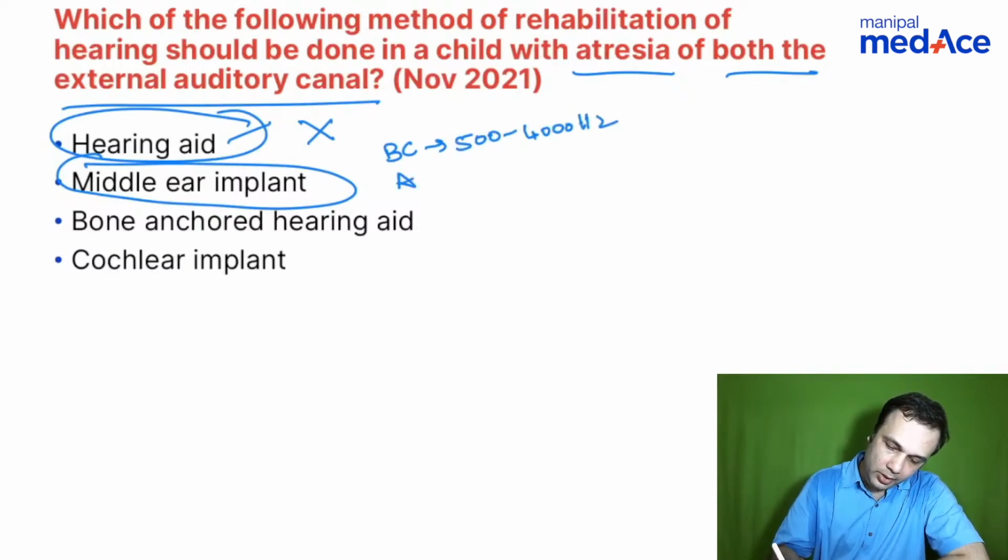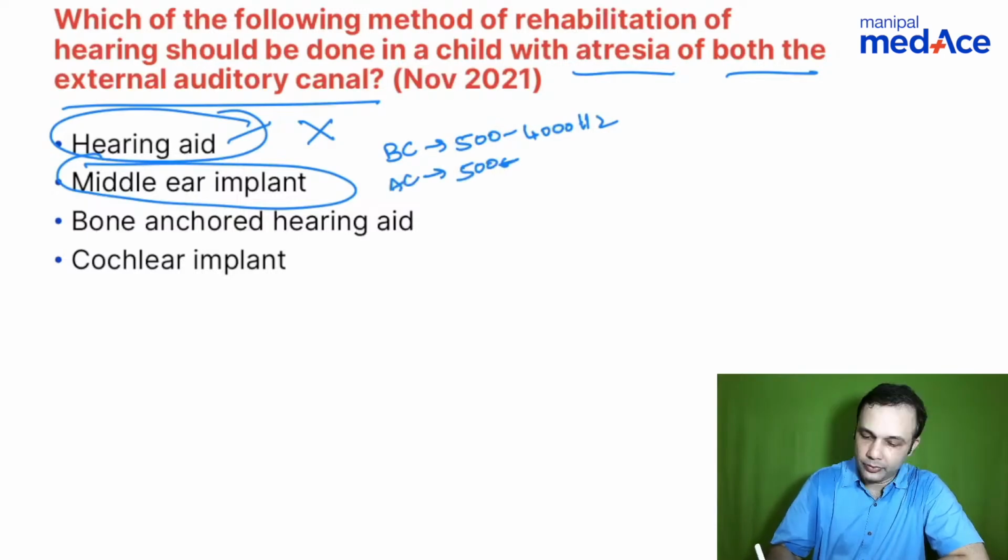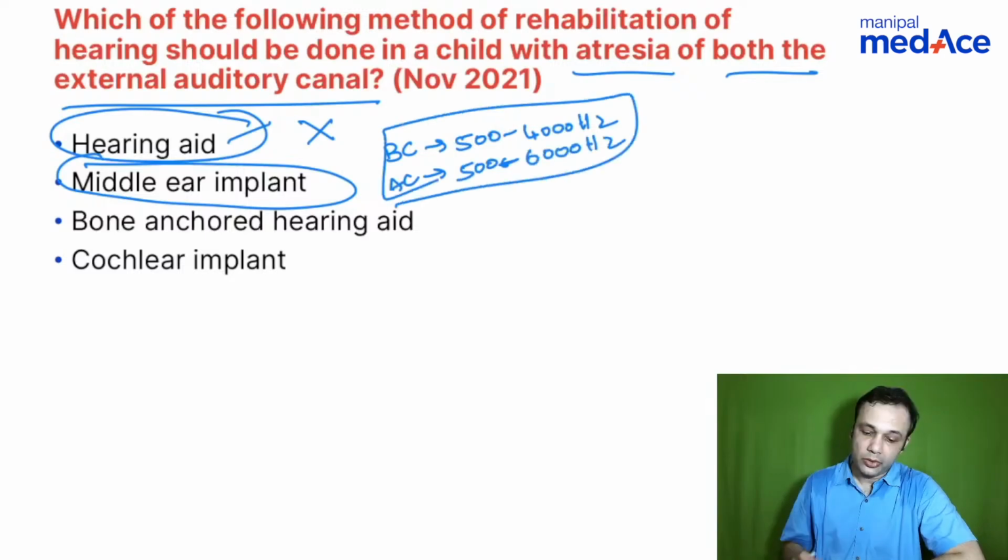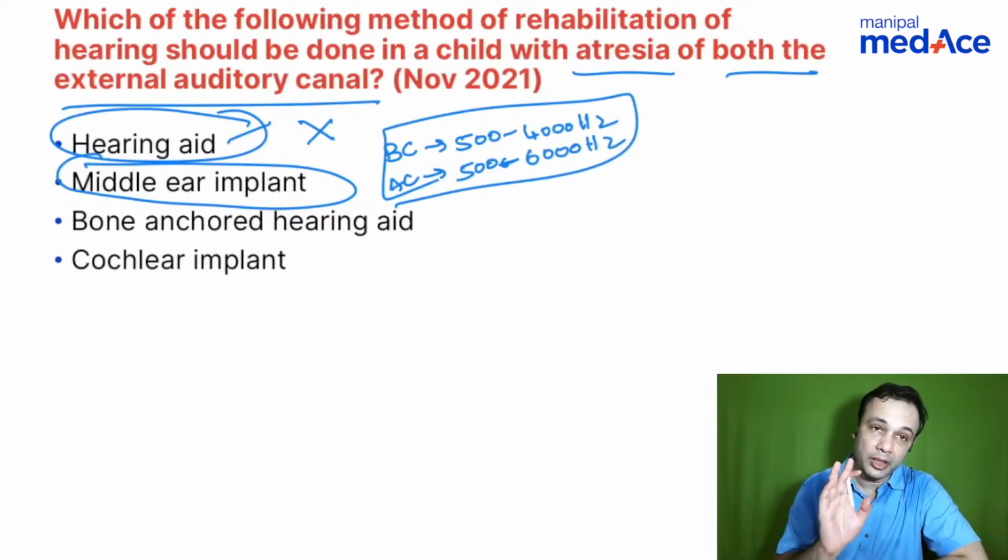When you talk about sensorineural hearing loss, you're looking at air conduction thresholds. It has to be in the range of 500 to 6000 hertz. Okay. So for middle ear implants, these thresholds should be stable enough for you to give a rehabilitation.